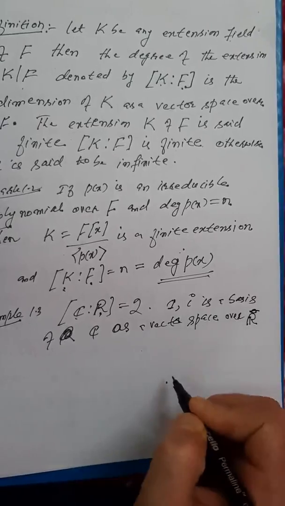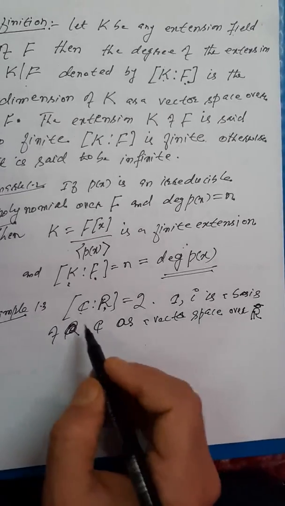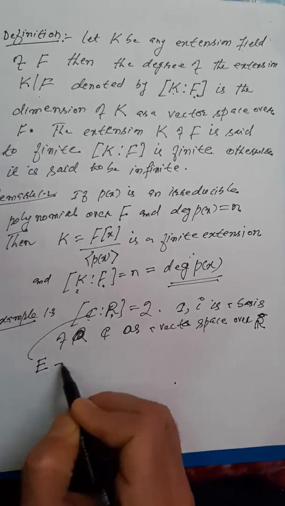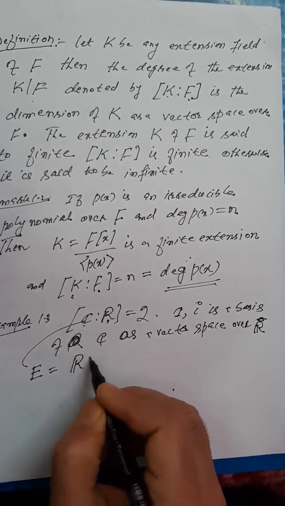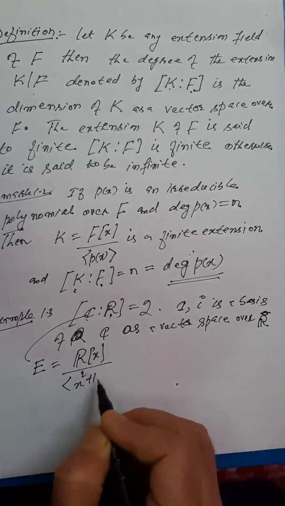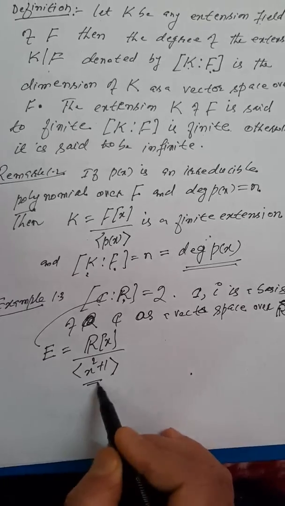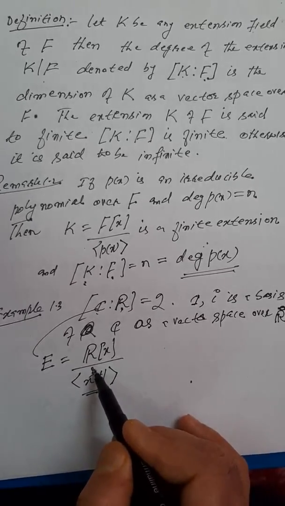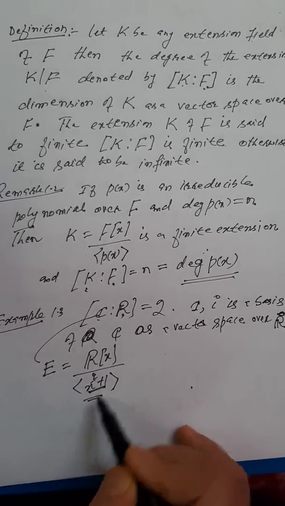Alternatively, this C can be thought of as the extension R[x] modulo the ideal generated by x squared plus 1, as I explained in the last lecture. This polynomial is irreducible, and it has degree 2.